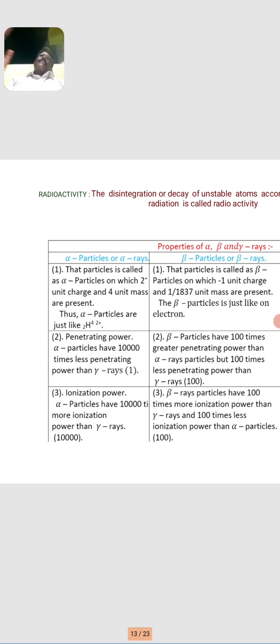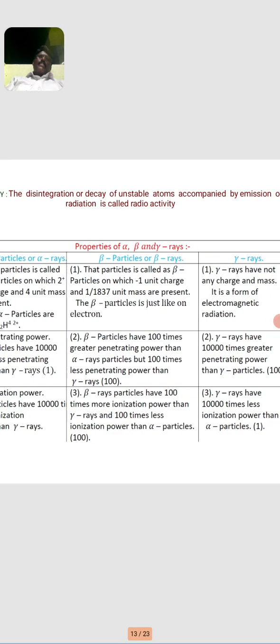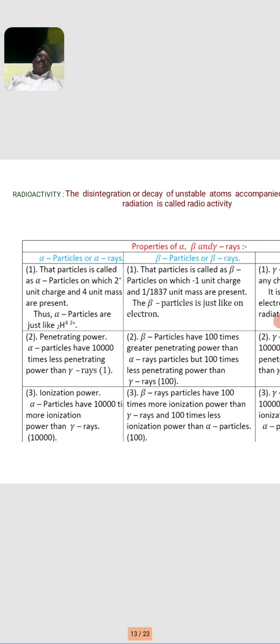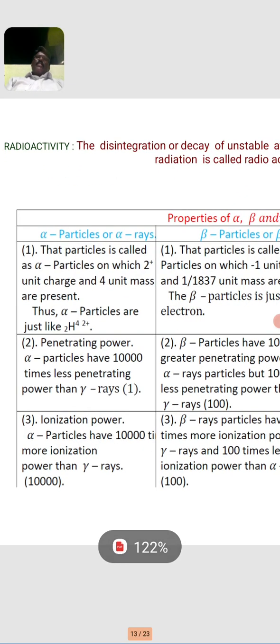The properties of radioactivity are explained by three categories based on the subatomic particle: alpha particles or alpha rays, beta particles or beta rays, and gamma rays. First, the alpha particle. The alpha particle has 2 unit charge and 4 unit mass. The alpha particle is just like helium, mass number 4 and atomic number 2.